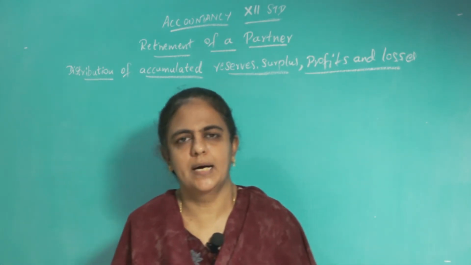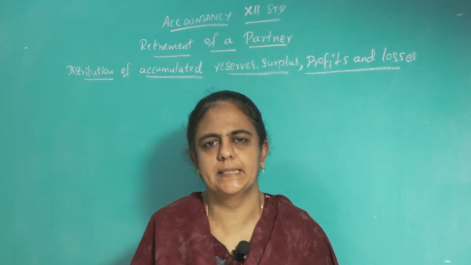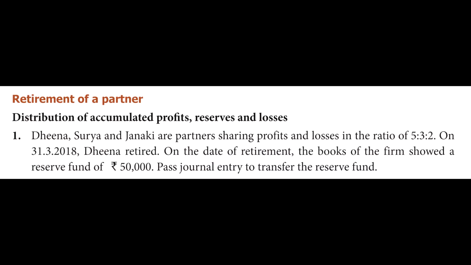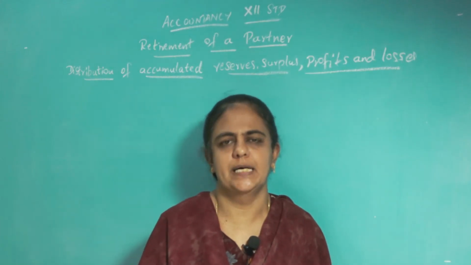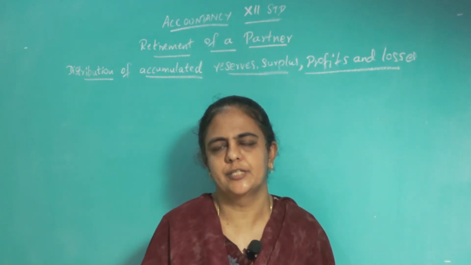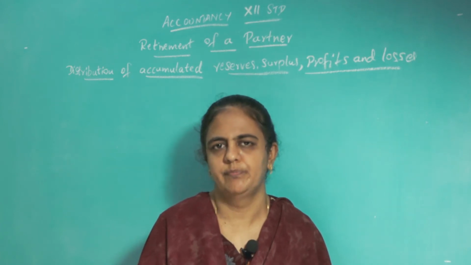Question number 1, page number 216. I will read the question. Deena, Surya and Janaki are partners sharing profits and losses in the ratio of 5:3:2. On 31/3/2018, Deena retired. On the date of retirement, the books of the firm showed a reserve fund of rupees 50,000. Pass journal entry to transfer the reserve fund. So, Deena, Surya and Janaki, 3 partners are there. The ratio is 5:3:2.